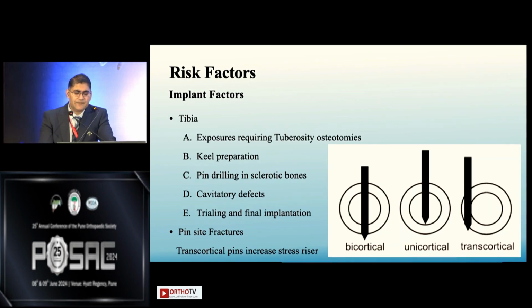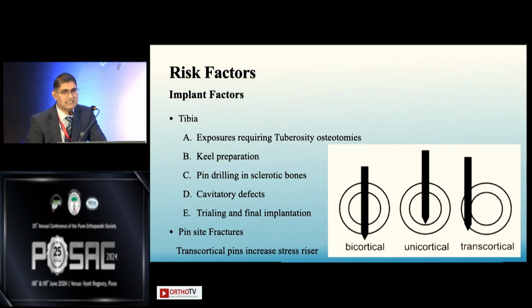So in the tibia, the exposure requiring the tuberosity osteotomy makes the tibia weaker, and can lead to intraoperative fractures during trial or final implantation. The keel preparation, especially in the sclerotic tibia, can lead to fracture, so it requires weakening of that sclerotic bone before we start hammering for the keel preparation. Pin drilling in the sclerotic bone weakens the tibia and can lead to fractures at that particular site. Then cavitary defects, tackling them can lead to weakness of the tibia and fractures. Trialing and final implantation are of course covered already.